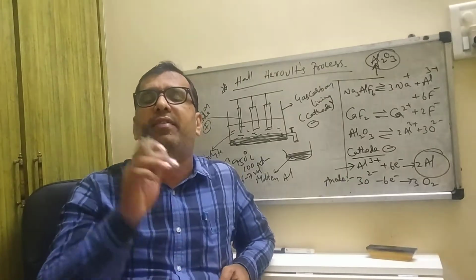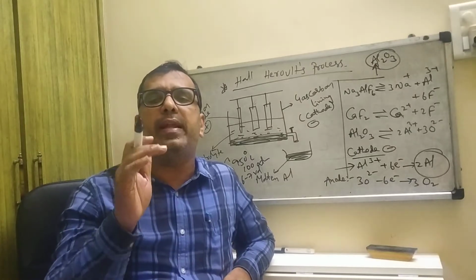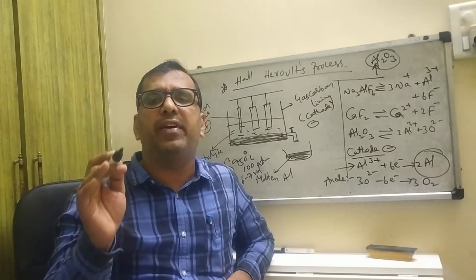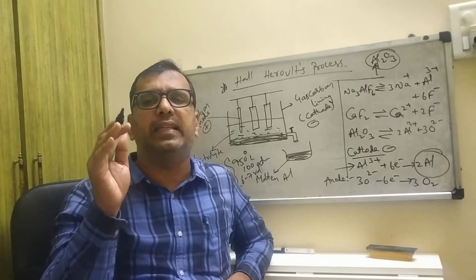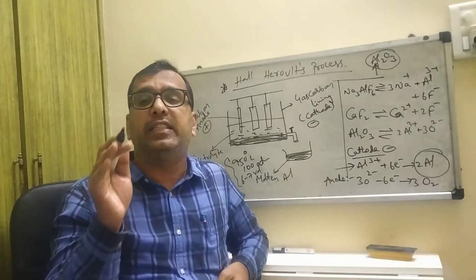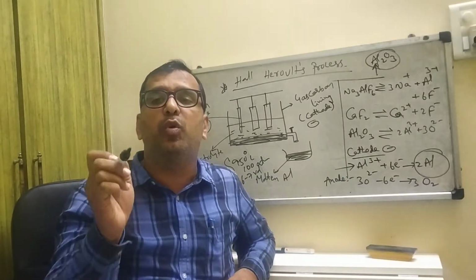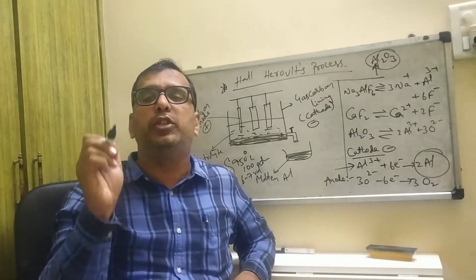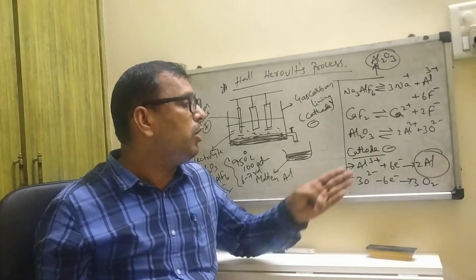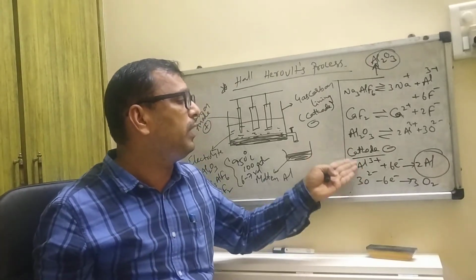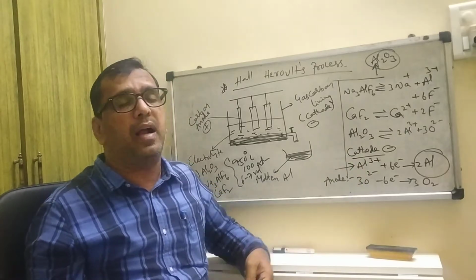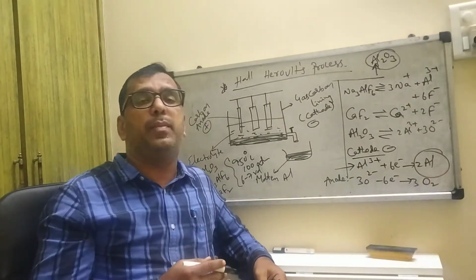The one answer is that aluminium ions are discharged in preference to Na+ and Ca2+ ions. Due to its lower position in the electrochemical series, aluminium is more attracted when compared to these two ions, so the cathode attracts aluminium very fast.